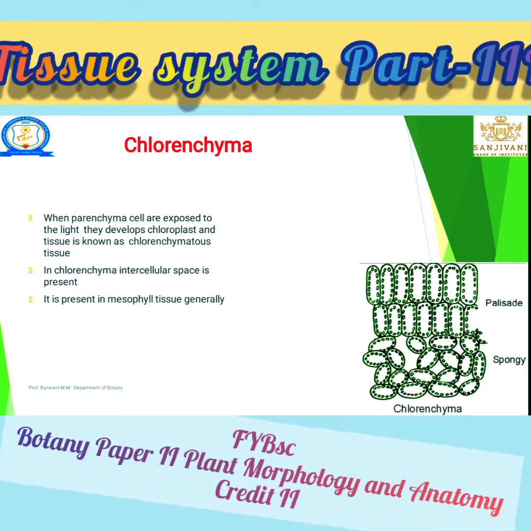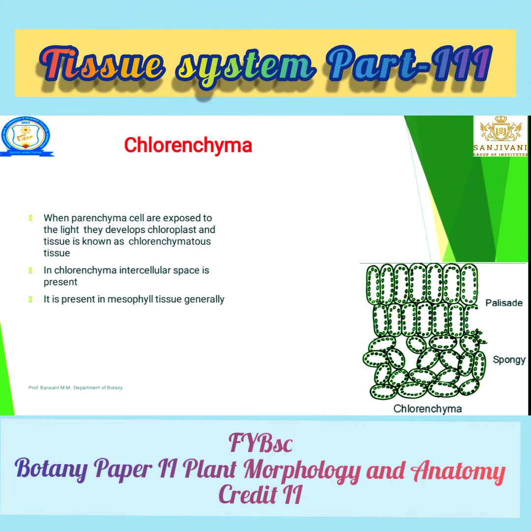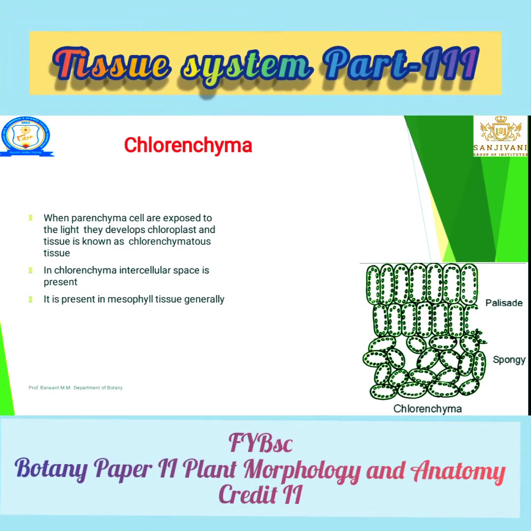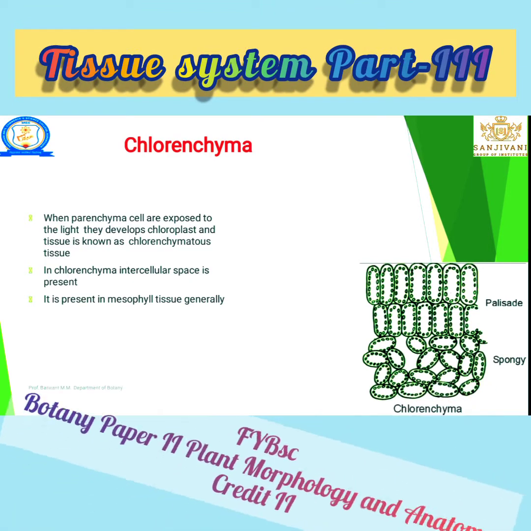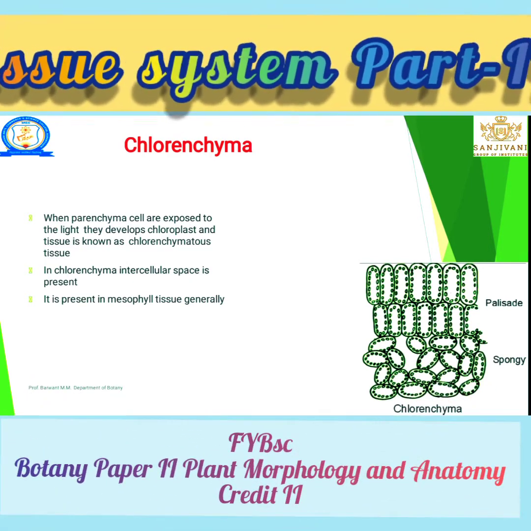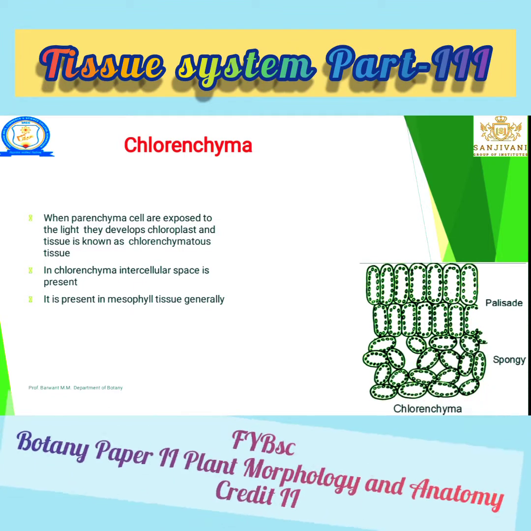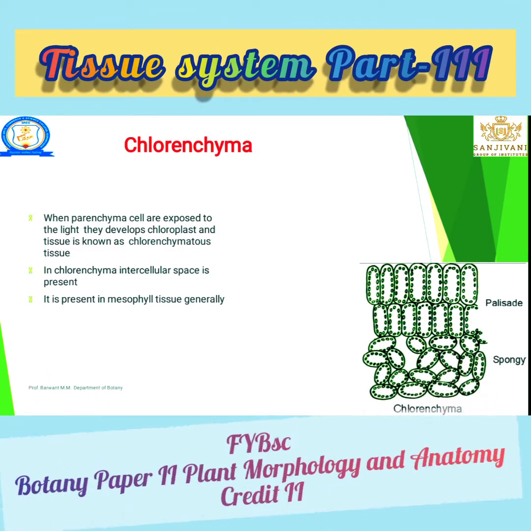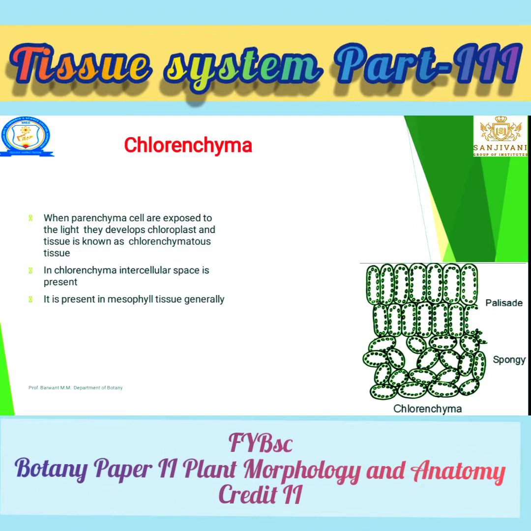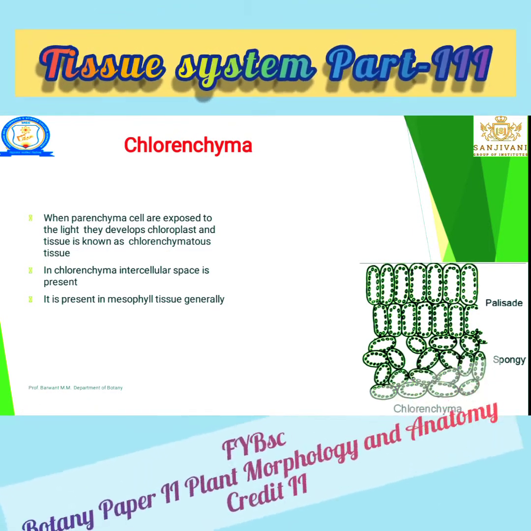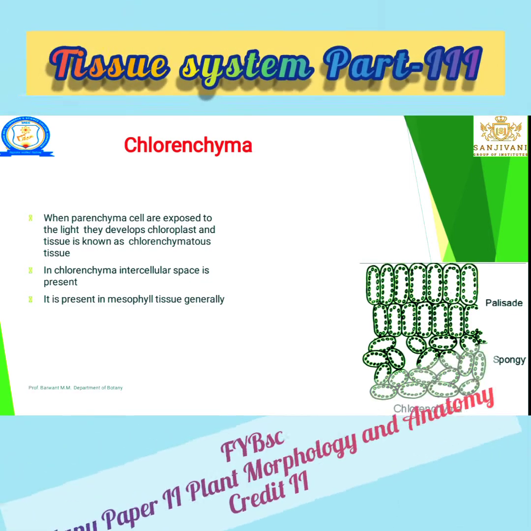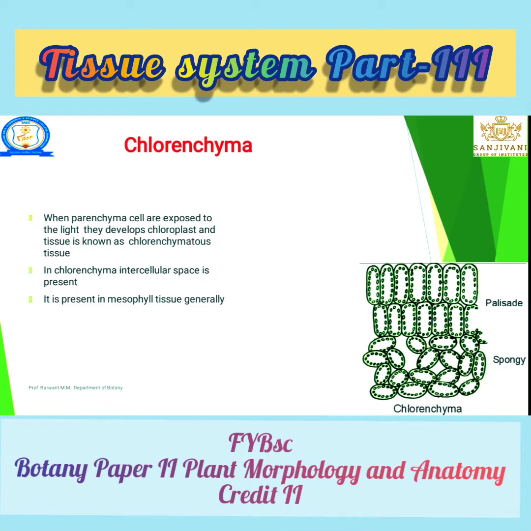Chlorenchyma is not a special type of tissue, but when parenchyma is exposed to light, it develops chloroplast in the cells, and it performs the function of chlorenchyma. In chlorenchyma, intercellular spaces are present, and it is generally present in the mesophyll tissue.